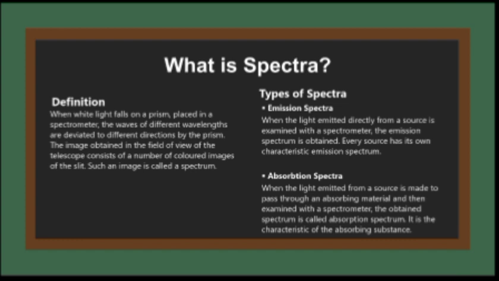And here we are going to know the types of spectra. There are mainly two types: emission spectra and absorption spectra. In emission spectra, when the light is emitted directly from the source and then examined with the spectrometer, the emission spectrum is obtained. And in absorption spectra, when the light emitted from a source is first made to pass through an absorbing material and then examined with a spectrometer, the obtained spectrum is known as the absorption spectrum.